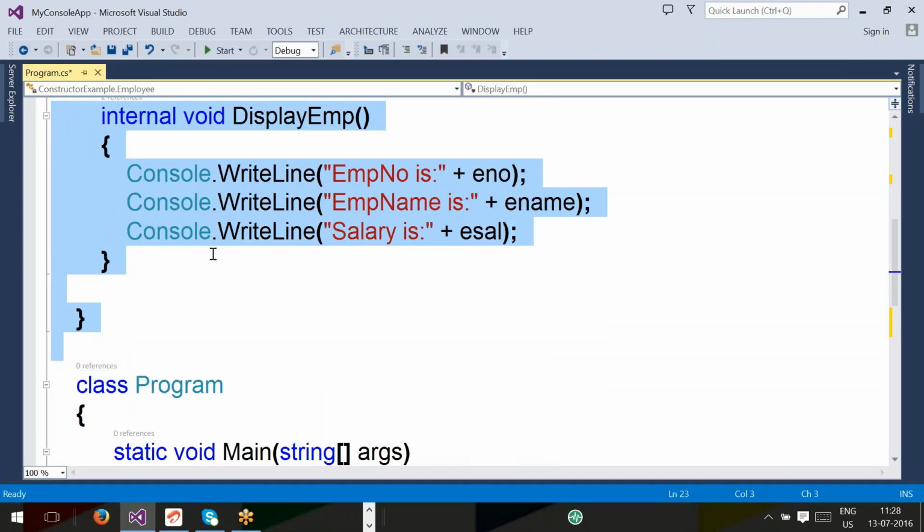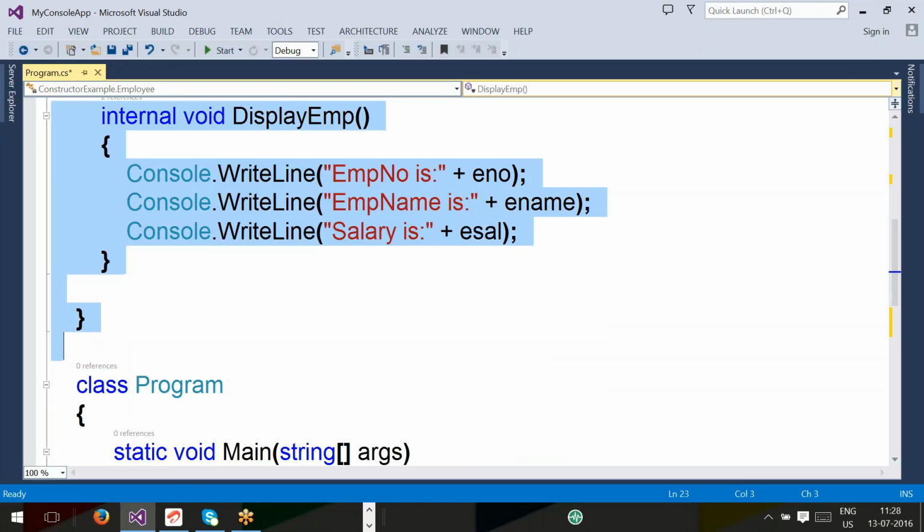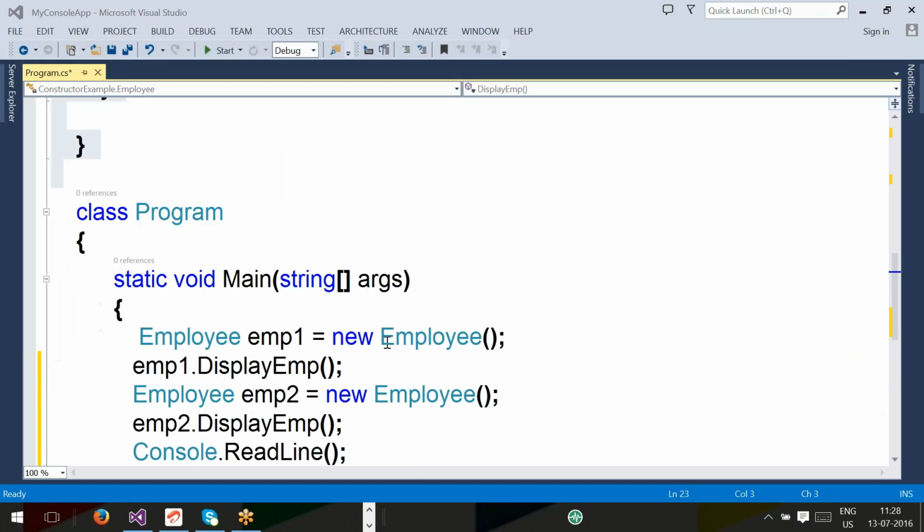If you haven't written it, I'm just going to copy and paste the Employee class to all of you through chat. Got it? Employee class, all of you. Copy and paste it in your system.